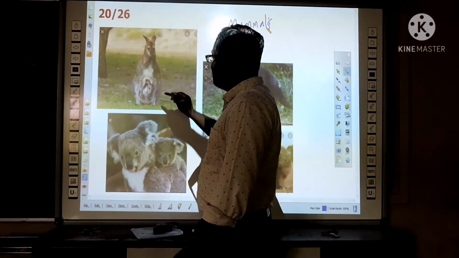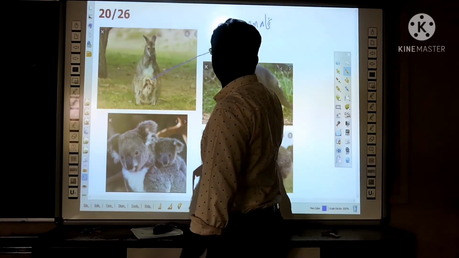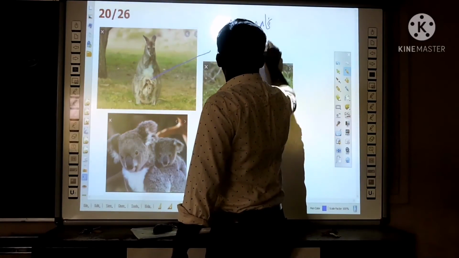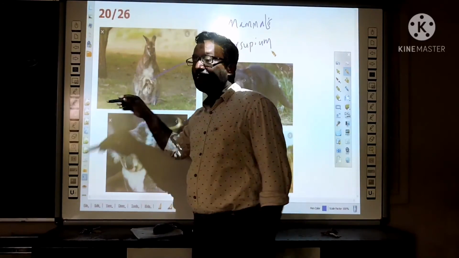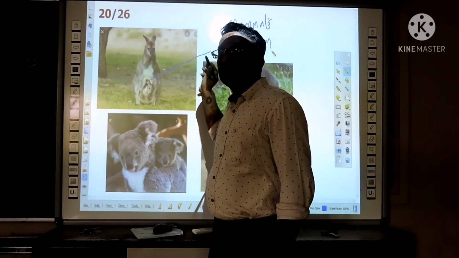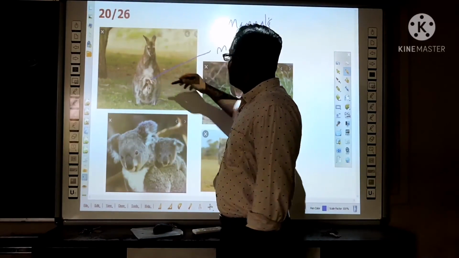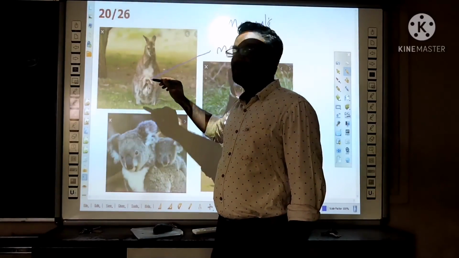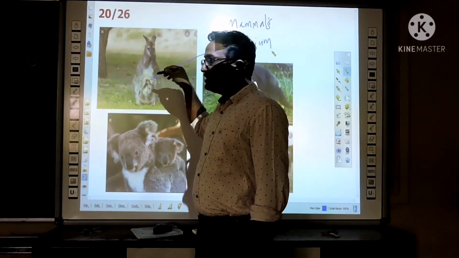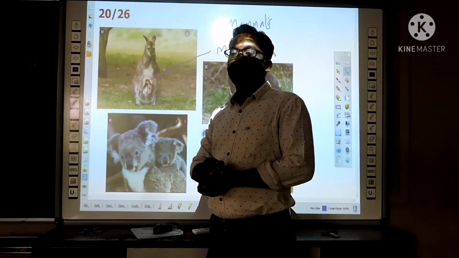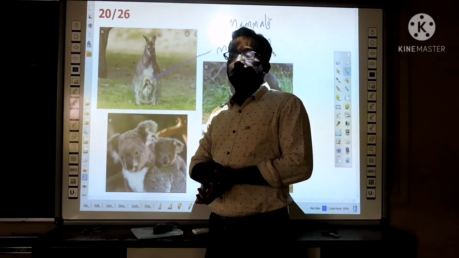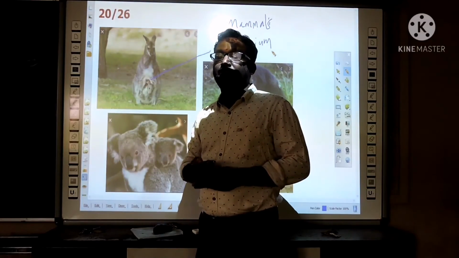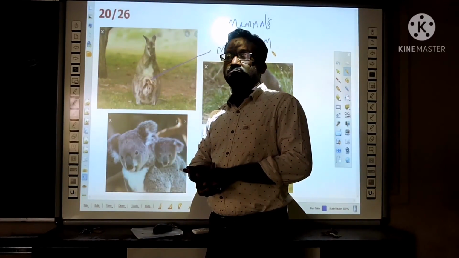Marsupials means the animals which have a marsupium. So they care for their babies in the marsupium. Marsupium is a sac under the stomach. They keep their babies in the marsupium and protect them, but not throughout life.